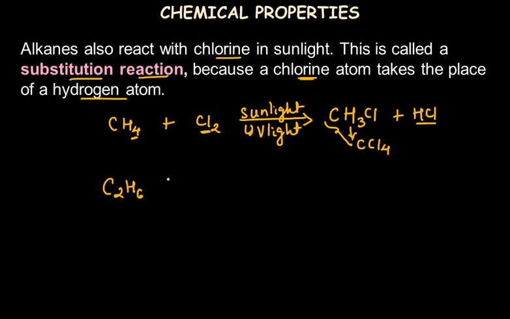Ethane or any other alkane also undergoes a similar reaction. So, ethane reacting with chlorine in the presence of sunlight. The reaction first starts by substitution of one hydrogen atom with chlorine. So you can write C2H5Cl, with one hydrogen atom less and one chlorine added, and HCl as the byproduct.